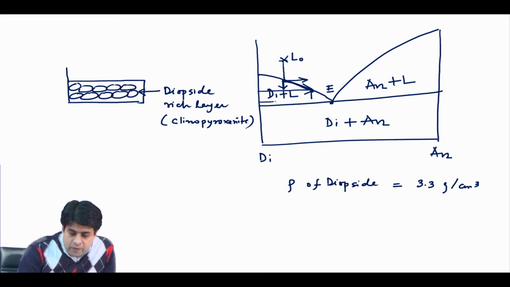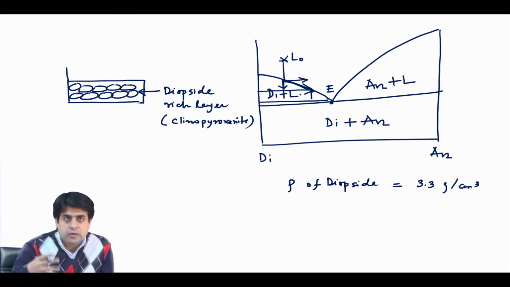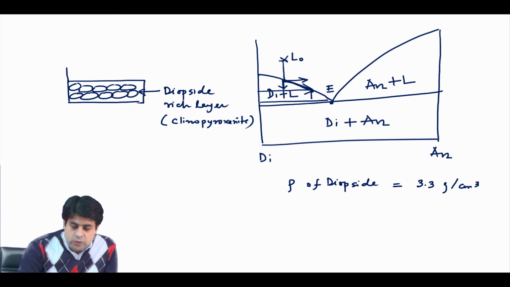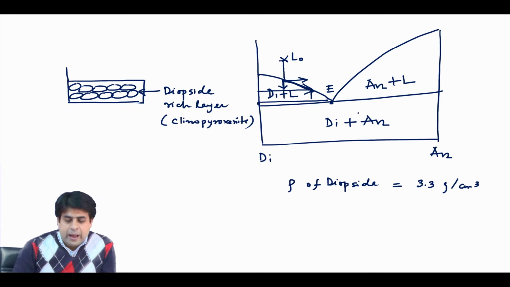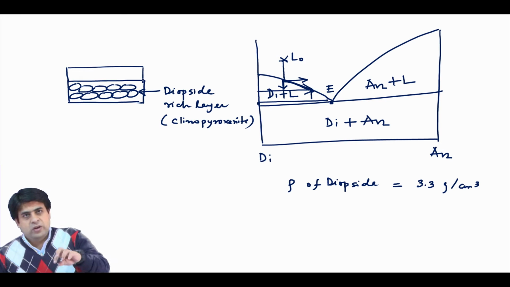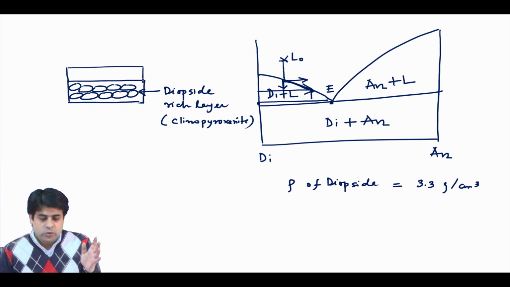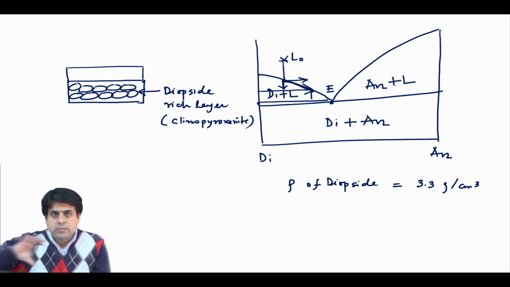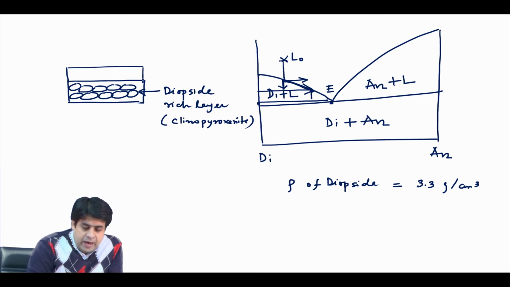So, you will again form some layer of diopside, a diopside-rich layer. So, you separate the diopside-rich layer from the liquid, and the liquid will be close to your gabbro or basaltic composition. So, basically in this situation, when your liquid is on the left-hand side of the eutectic, you have a bottom diopside-rich layer, and at the top you have some gabbro. So, you have some gabbroic layer or basaltic layer. Okay.